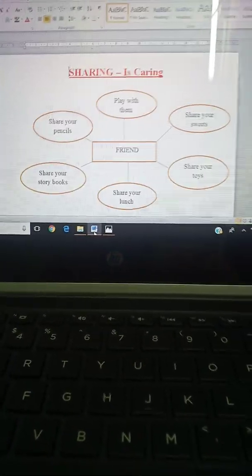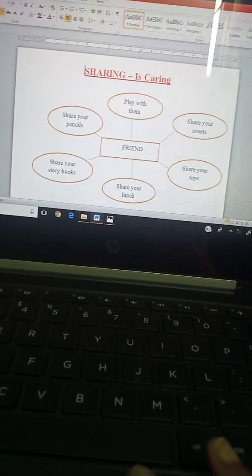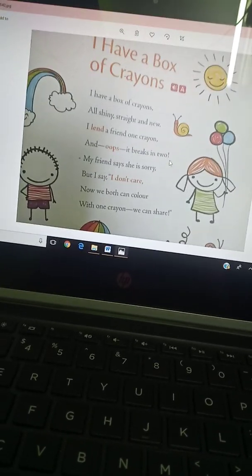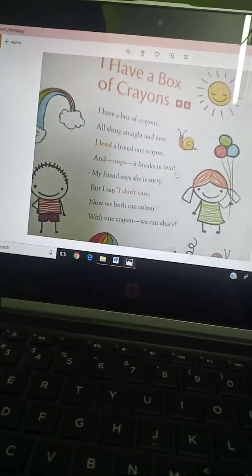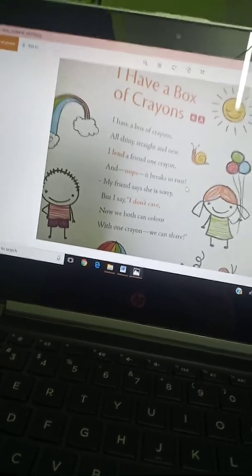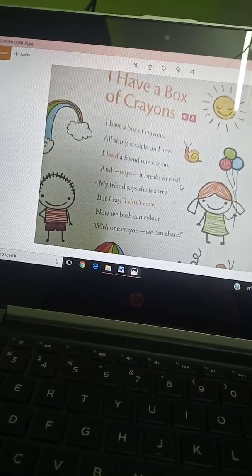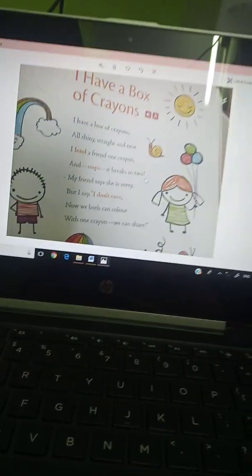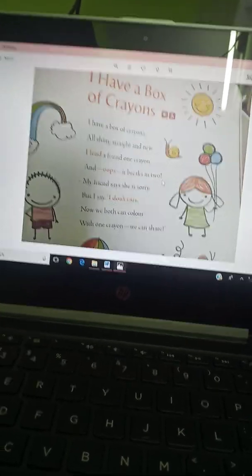Now, I am coming to the poem. You have to look in your book and read with me. What is the name of the poem? I have a box of crayons. So, crayons, this word is very common for you, na? Why do we use crayons? We use crayons for coloring pictures.